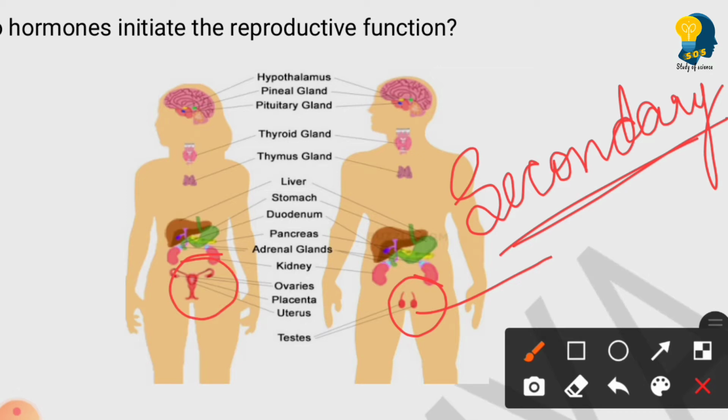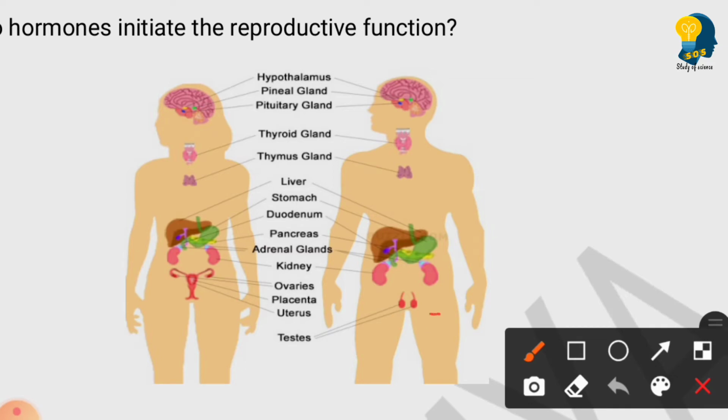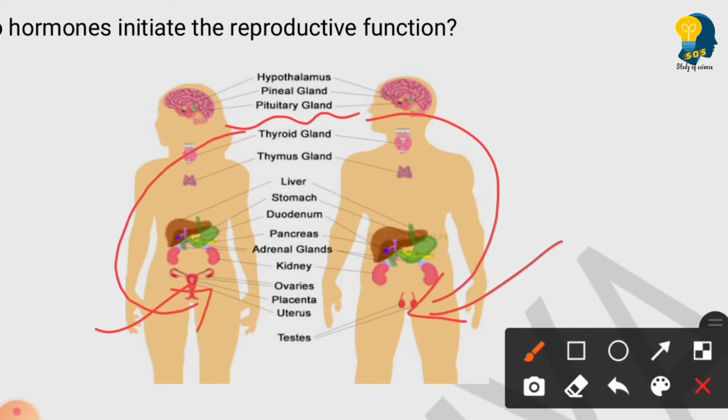Clear? So now, first of all, what you have to understand is if these organs have to release the hormones, it will be mastered by one of the glands. The first role is played by the master gland. So which is our master gland? The master gland is called the pituitary gland. Clear? So the pituitary gland, which is called the master gland, stimulates the testis and it also stimulates the ovaries. I will repeat once again. The pituitary gland, which is called the master gland, will stimulate the testis and it will also stimulate the ovaries.